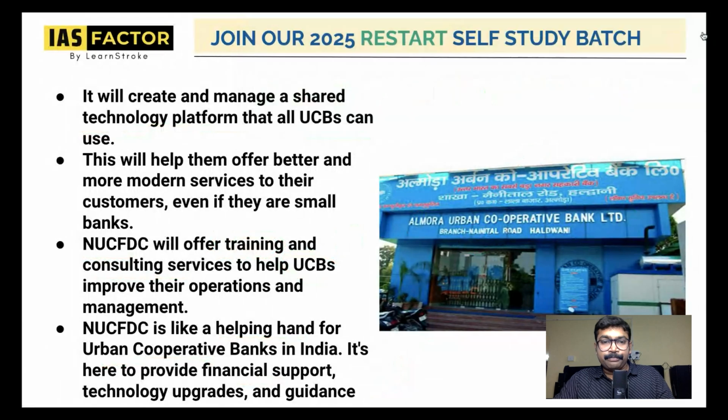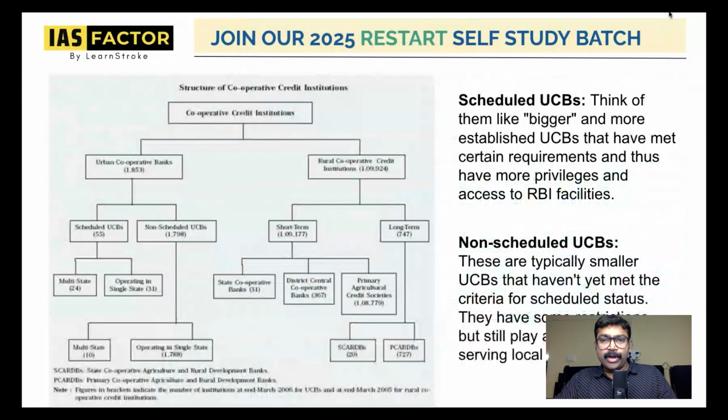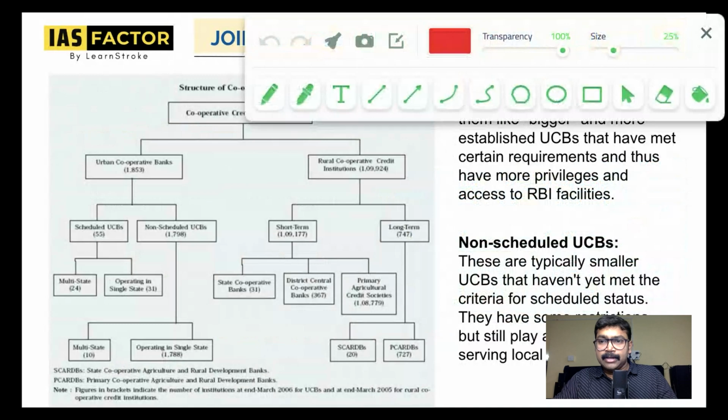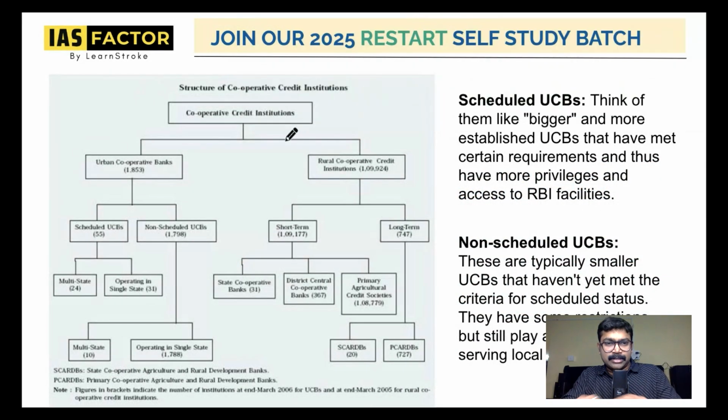Now, before I go, it's very important that you analyze some of the important aspects of the banking system. I know that the image is a bit blurred, but you would understand that this is the structure of cooperative credit institutions. Imagine that there is a cooperative credit institution. At one end you have the urban cooperative bank, which we are discussing as UCB, and at the other is the rural cooperative credit institution, in the urban and the rural.